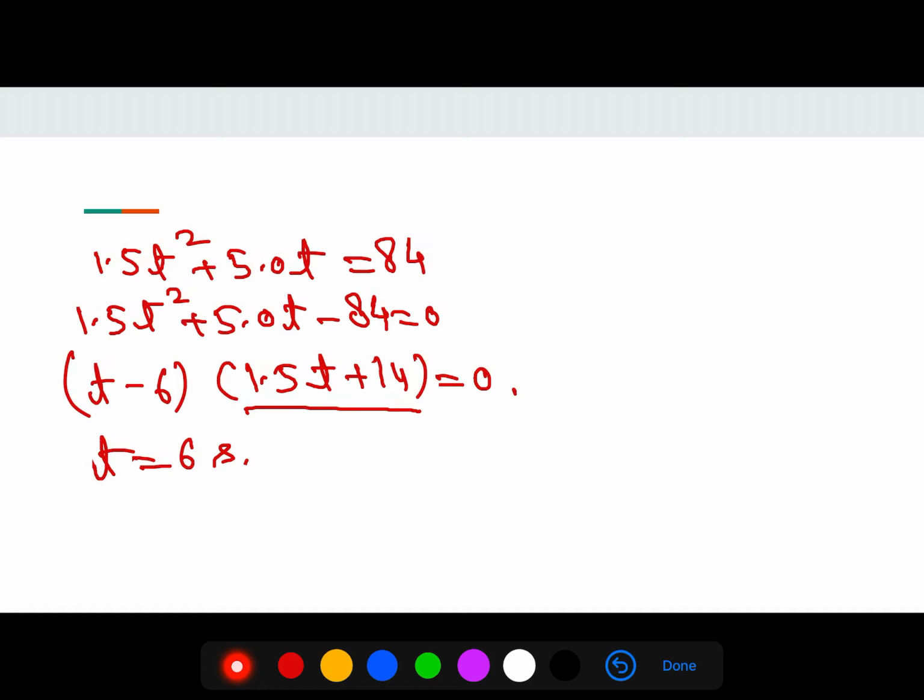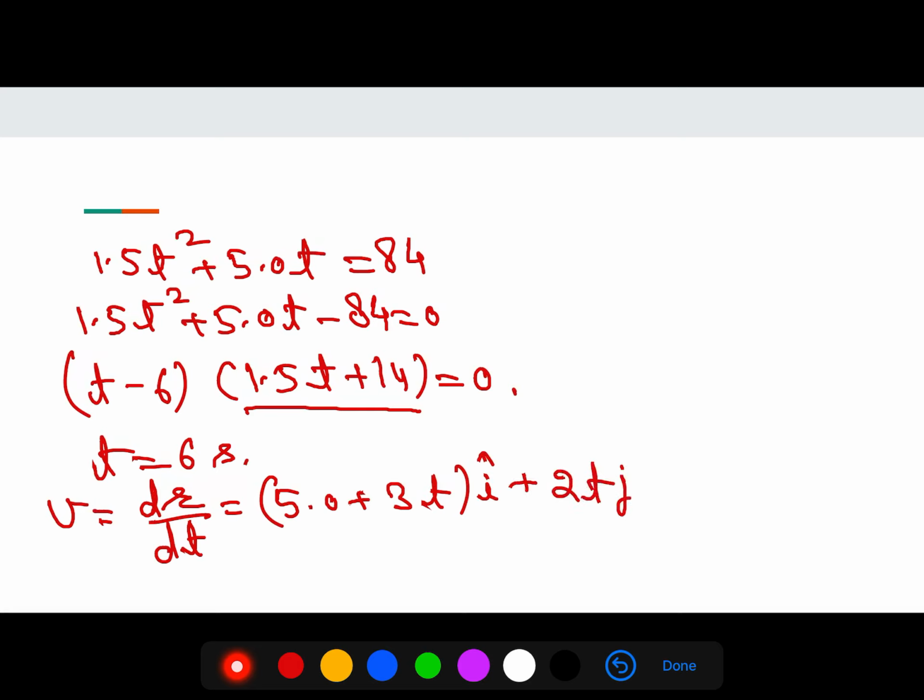So at t is equal to 6 seconds, we will find the velocity. Velocity will be dr by dt, and it will be 5 plus 3t i cap plus 2t j cap. So when we put in the value, we get 23 i cap plus 12 j cap.